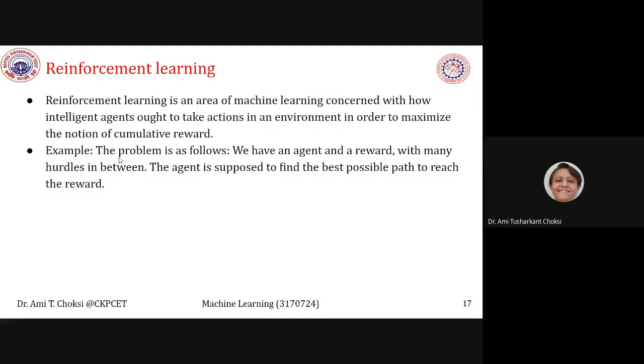For example, let us see one example. We have an agent and a reward with many hurdles in between. The agent is supposed to find best possible path to reach the reward. Okay, so this is the reinforcement learning.